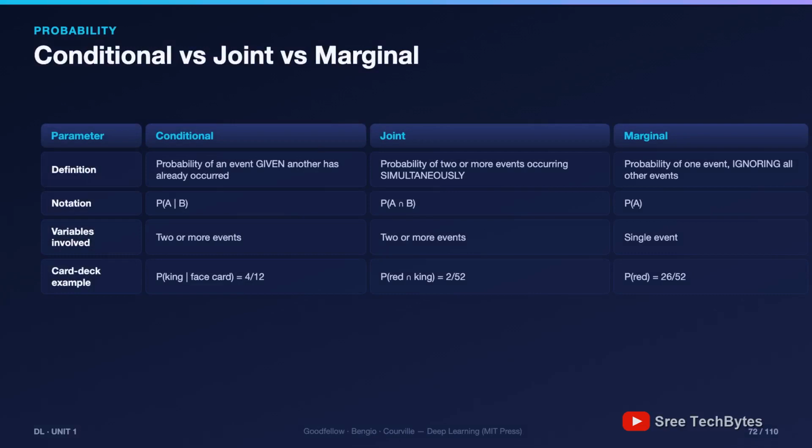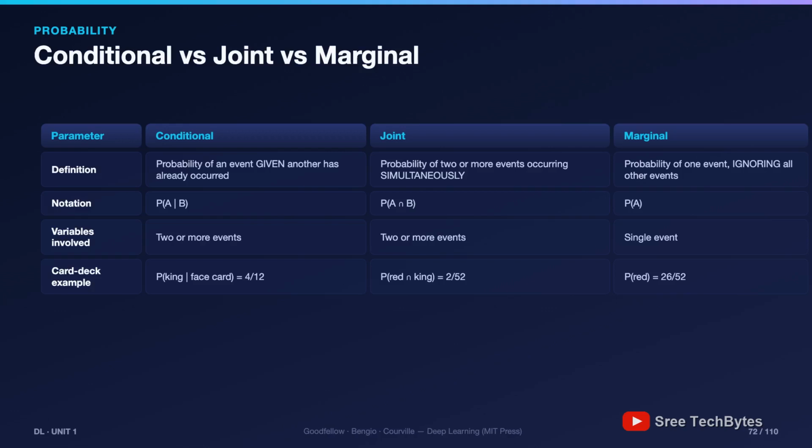Let's put all three flavors side by side, because exam questions love to blur them. Marginal, P of A alone: one event, everything else ignored. Probability of a red card, 26 over 52. Joint, P of A and B: two or more events happening simultaneously. Probability of red and king, 2 cards, 2 over 52. Conditional, P of A given B: probability of one event knowing another occurred. Probability it's a king given it's a face card: 4 kings among 12 face cards, 1/3.